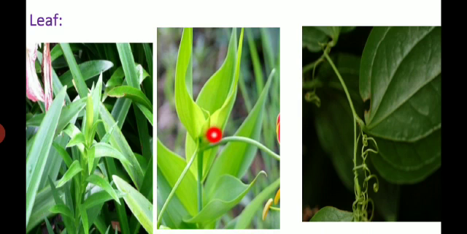The venation is parallel, but in species of Smilax it is reticulate. Leaves are usually exstipulate, but in Smilax two tendrils arise from the base of the leaves, which are considered modified stipules.